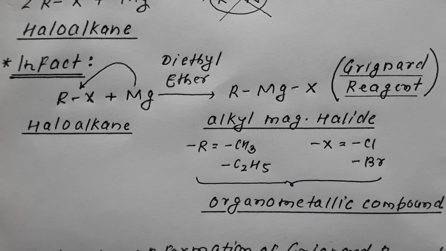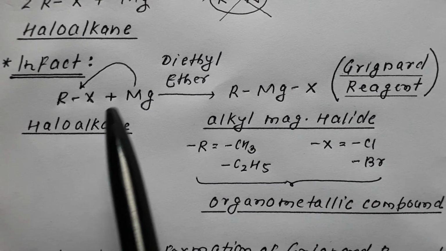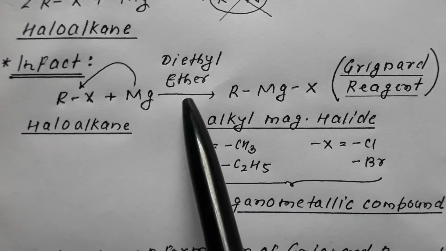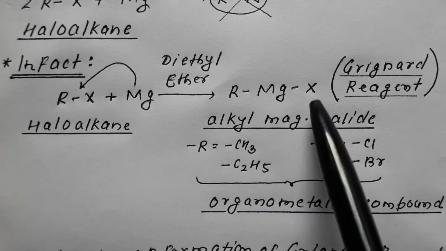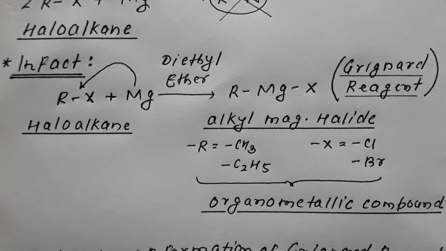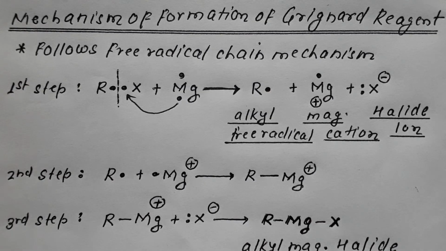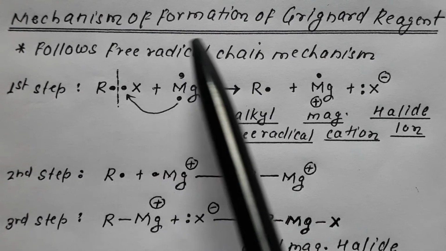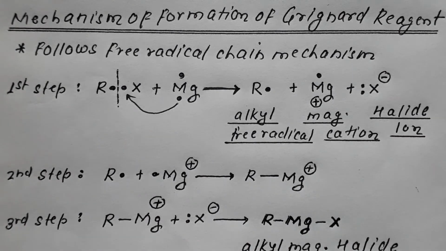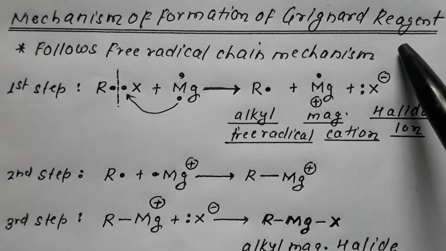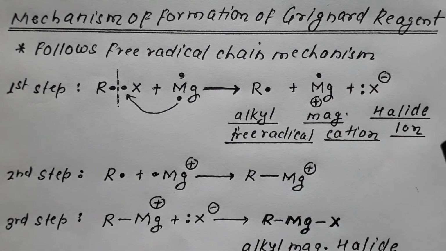So I said haloalkane when made to react with magnesium in presence of ether gives RMgX, alkyl magnesium halide, which is termed as Grignard reagent. Let's discuss the mechanism involved in formation of Grignard reagent.